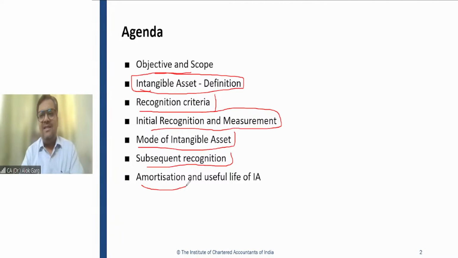Amortization is a similar term to the one we have used in PPE. In PPE, we are calling it depreciation. So there are three terms: depreciation, amortization, and depletion. The depreciation term is used for tangible assets. The amortization term is used for intangible assets. The depletion term is generally used for mining assets. The word is different, but the objective, the nature, the feature is the same.